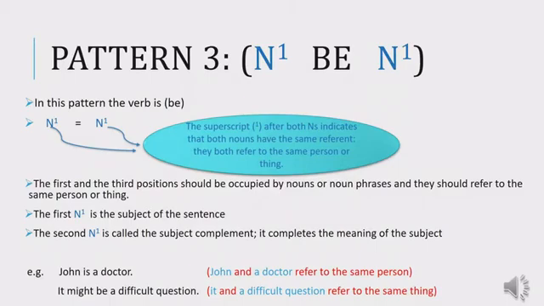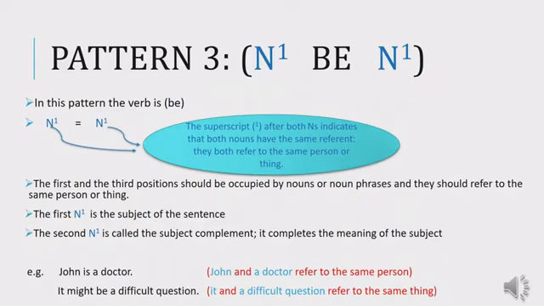So here, John is N1, a doctor is N1, because both of them refer to the same person. John is the subject, and a doctor is the subject complement. It completes the meaning of the subject. Because we have N1, B, N1, the pattern of the sentence is pattern number 3.